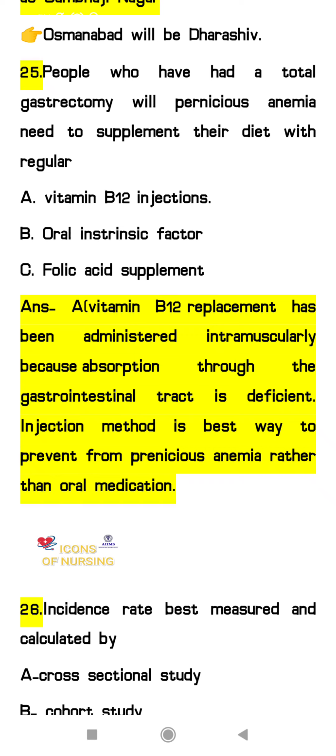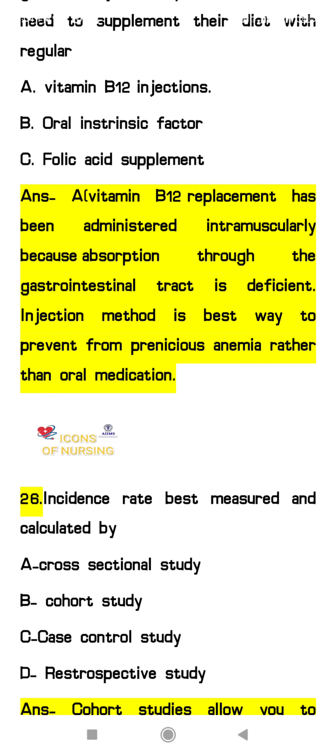So the best method to give vitamin B12 is the injection method. We are giving an IM injection, since absorption through the gastrointestinal tract is deficient, because we can't give it orally. So rather than giving oral intrinsic factor, we are giving the injection method. So the answer will be A.